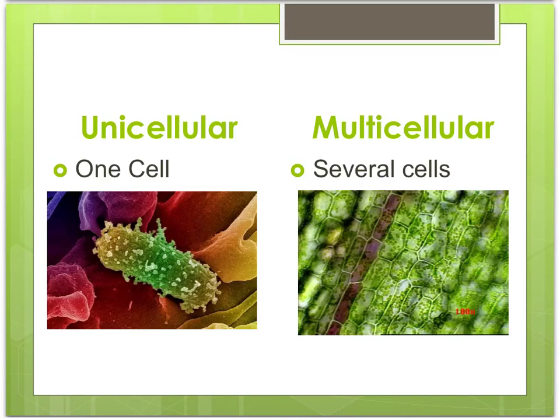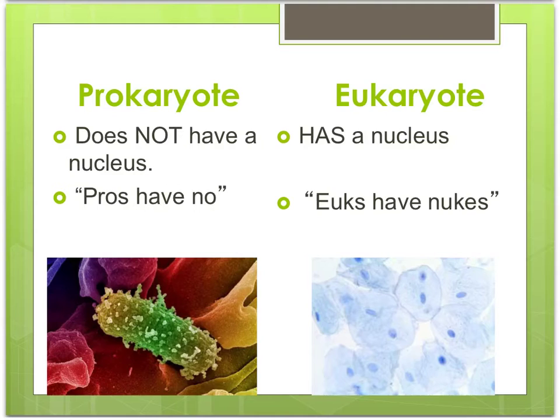All living things can be classified into 5 major kingdoms based on multiple things. The first category is the number of cells in each organism. Unicellular organisms only have one cell, while multicellular organisms have several cells. You can also classify living things by the type of cells they contain.